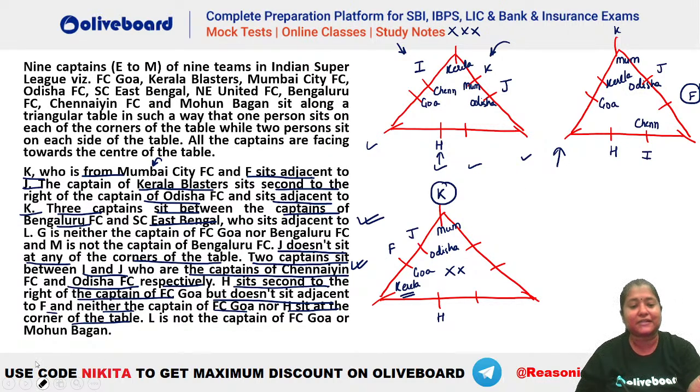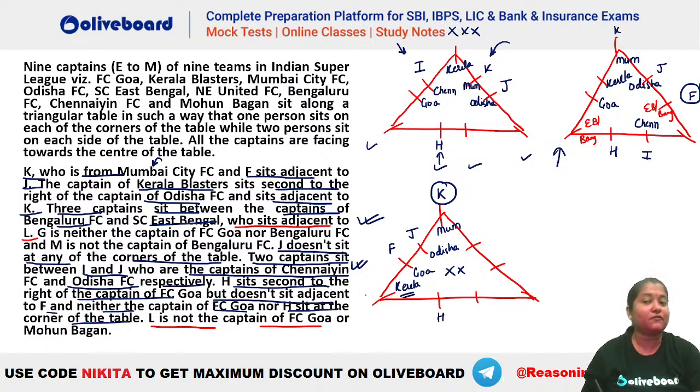So let's quickly place. So let's see. This can be East Bengal or Bangalore. And similarly here also it has to be East Bengal or Bangalore. Now what was given about East Bengal here? You can see East Bengal has to be adjacent to L. So East Bengal should be adjacent to L. But in the last line it is given L is not the captain of Goa. So that means if you have your East Bengal at this corner, then L will be this person from Goa. Why? Because H is already here. But L cannot be from Goa.